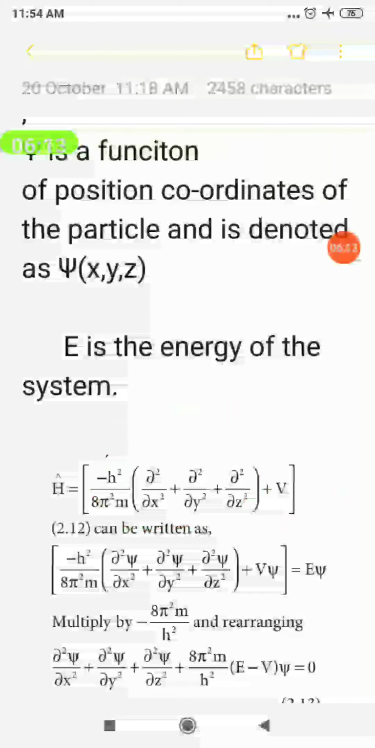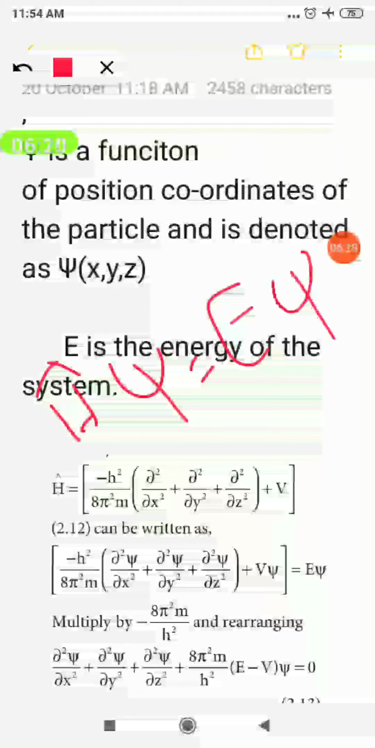Now what we are going to do is substitute this H cap value in the Schrödinger equation. Already we know what is Schrödinger equation: H cap psi is equal to E psi. So in that, the value of H cap we are going to substitute. While writing, we write minus h square divided by 8 pi square m into dou square psi by dou x square plus dou square psi by dou y square plus dou square psi by dou z square plus V psi, that is equal to E psi. Understood? We have substituted this value in this equation.